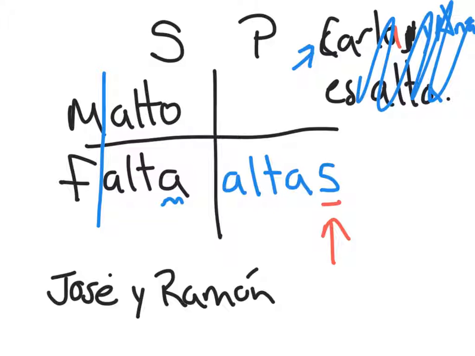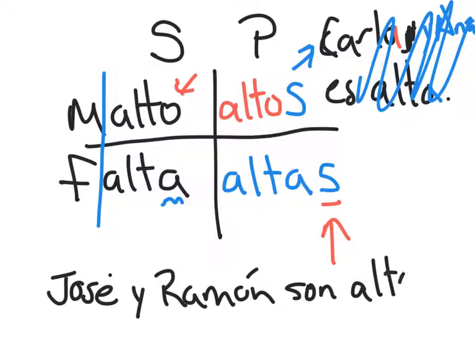We would take this same word, and we would add the S to make it plural. So, José y Ramón son altos. Son altos. So now it's matched.